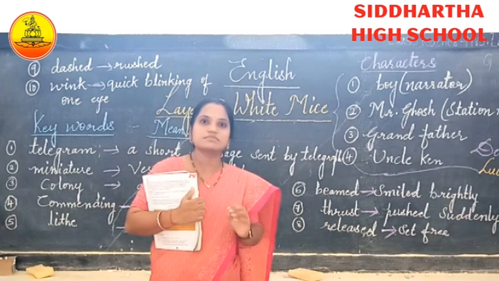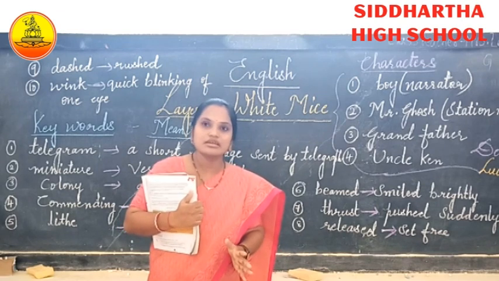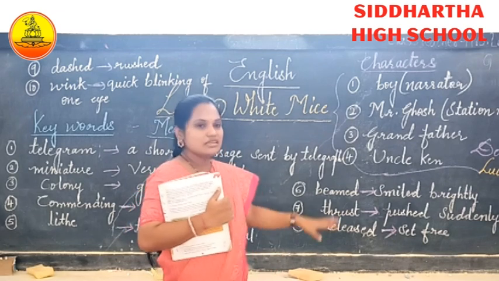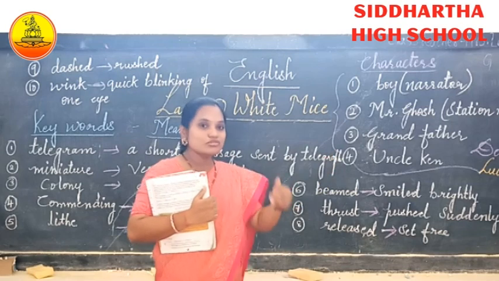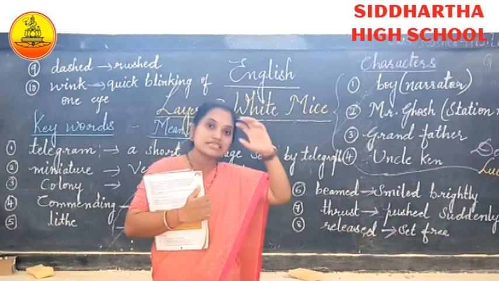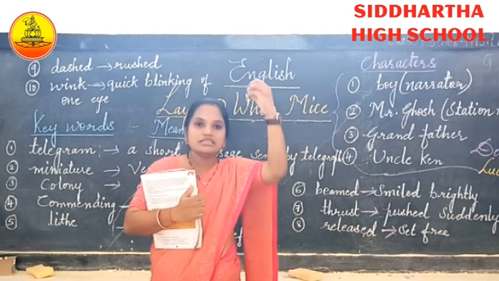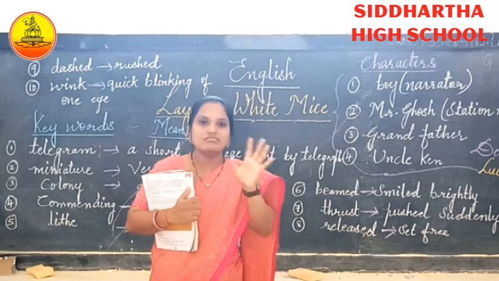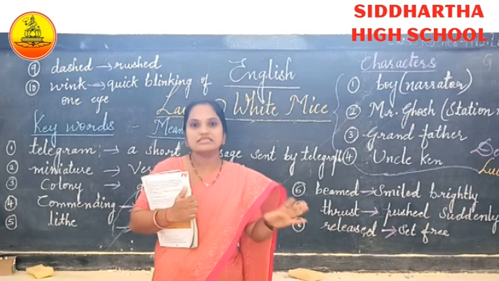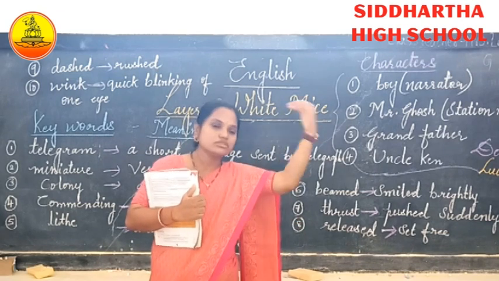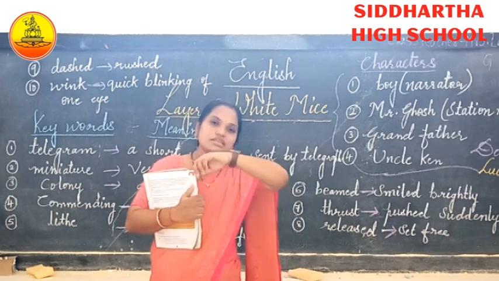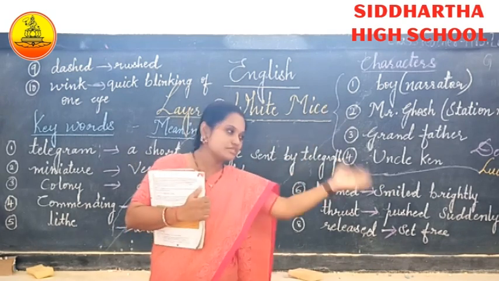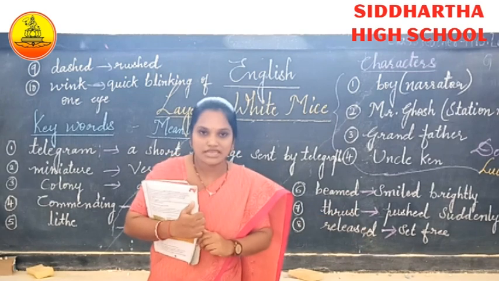That is, he was upset, disappointed. What is this? And then what happened, this Uncle Ken did not go to his bedroom again. Uncle Ken completely decided that this bedroom or this house is full of white, brown, pink mice. So I am not going to stay in this. Then he decided to go to the storeroom. So he rushed to the storeroom, locked himself in, and slept on the old sofa there.